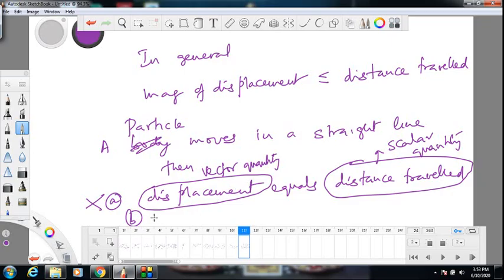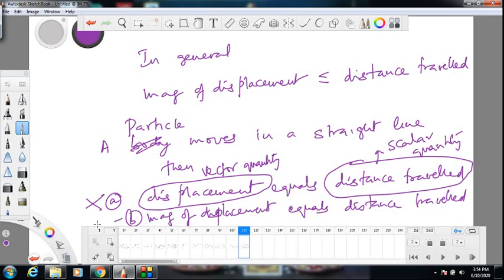Okay, suppose you refine this statement: magnitude of displacement equals distance traveled. This is a better statement than the previous one, and the particle moved in a straight line. So is this correct? Again, need not be correct. You have to be very thorough. Why need it not be correct?